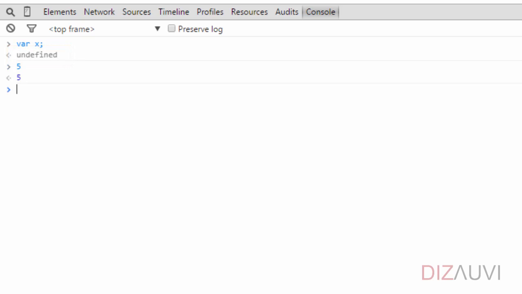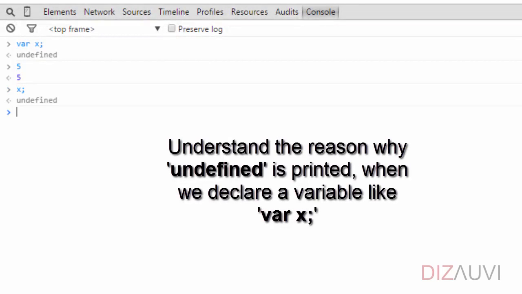For example, if we just type 5 and hit enter, although we have not printed anything, the JavaScript console reads the expression entered, evaluates it, which is just 5, and prints it out. Now, if we print the value of x, we see that it prints undefined.